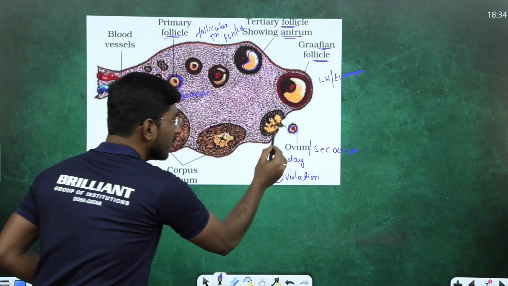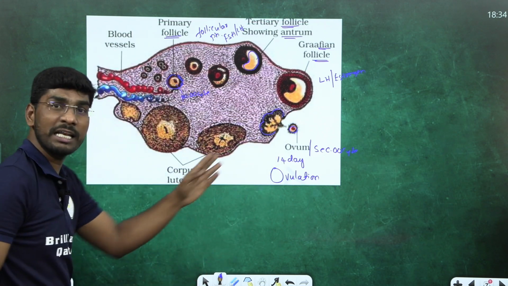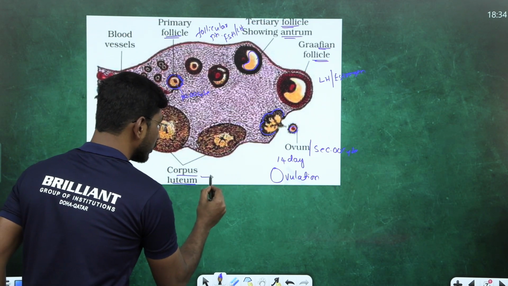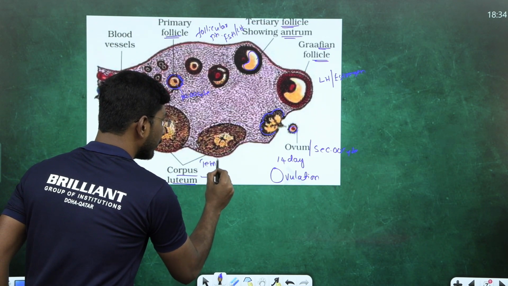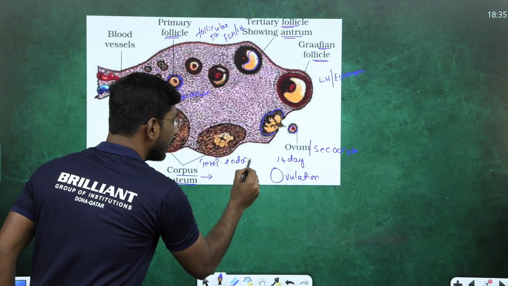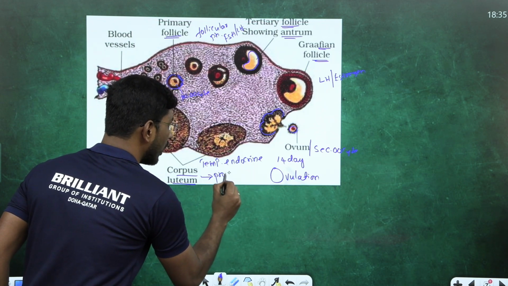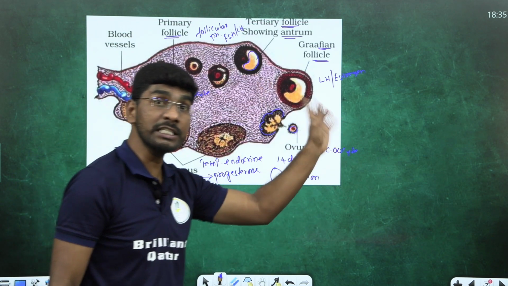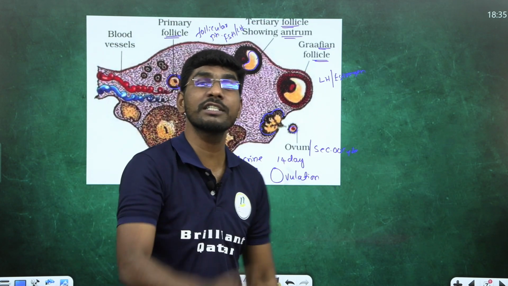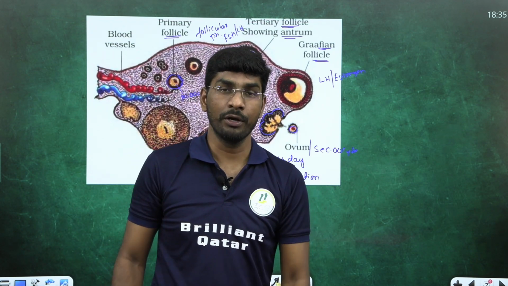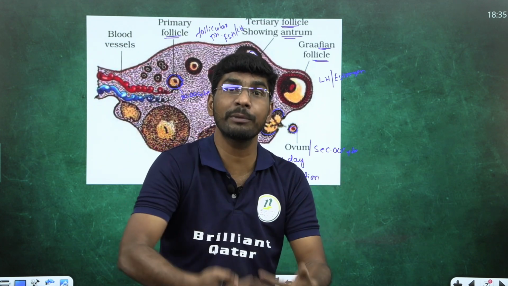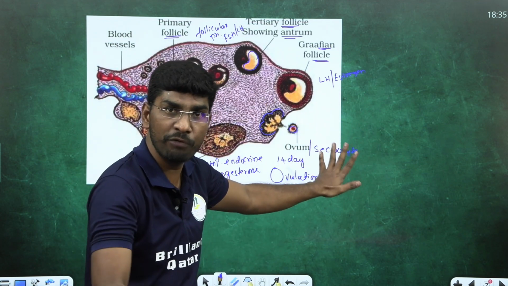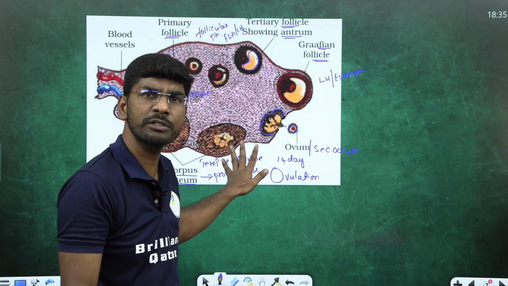Now after this, the remaining part of the Graafian follicle we call corpus luteum. Corpus luteum is a temporary endocrine gland. It produces what? Progesterone hormone. If the egg is fertilized, this corpus luteum will persist for approximately 4 months, for producing what? Progesterone hormone. Progesterone hormone is important for what? Maintaining pregnancy.